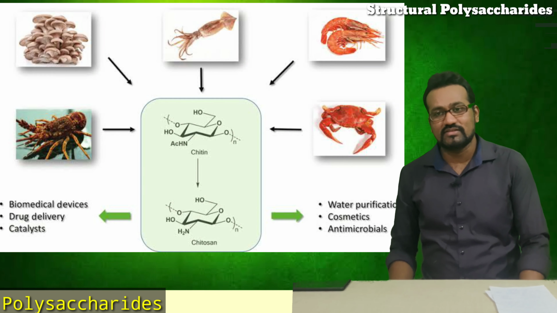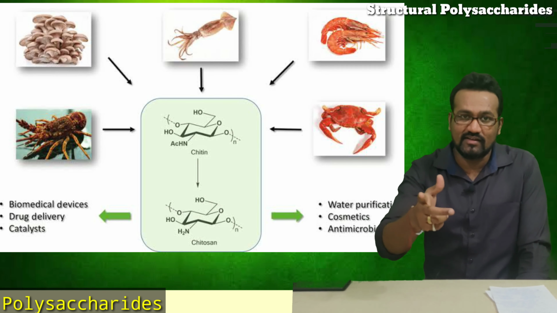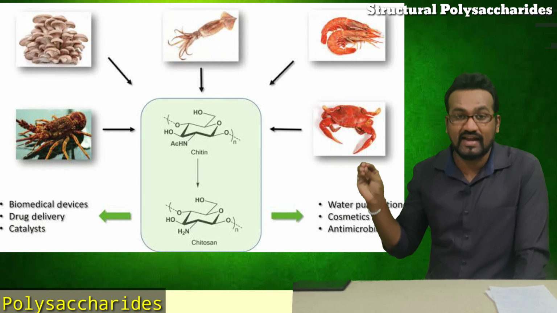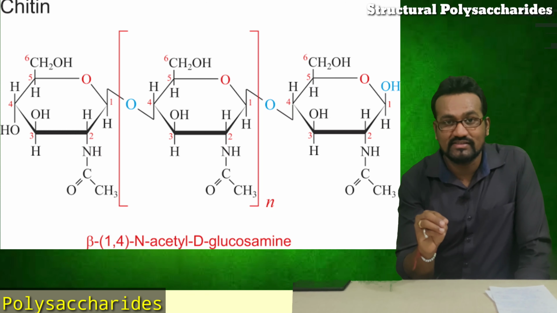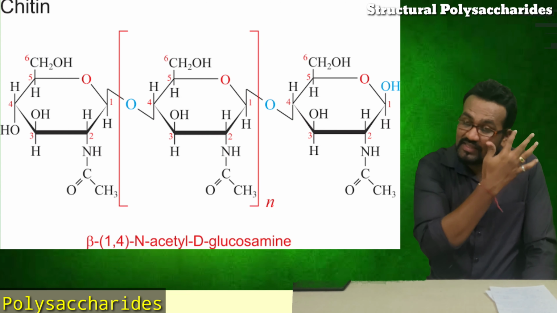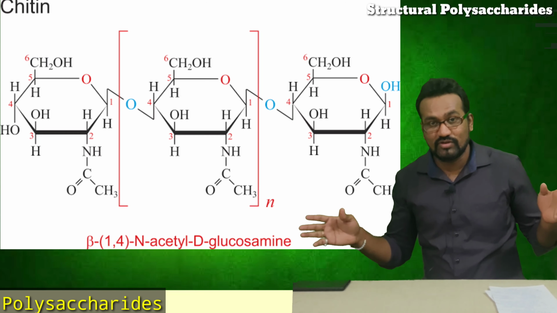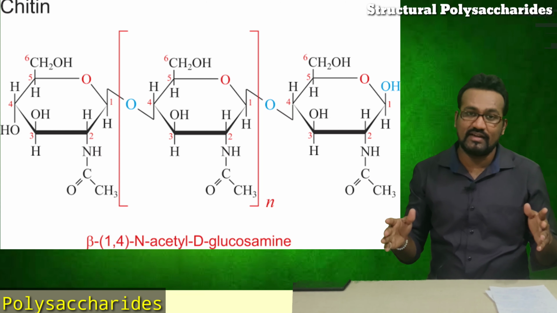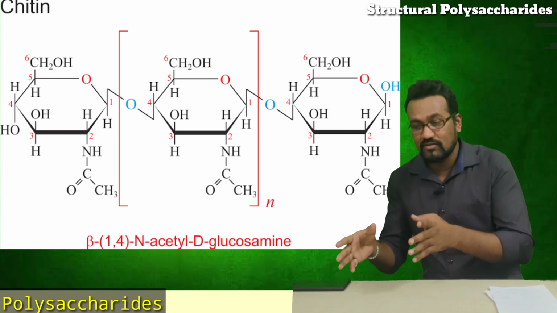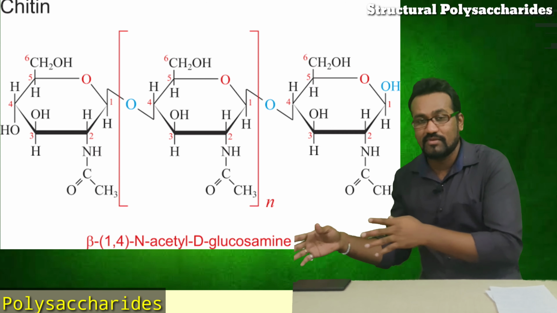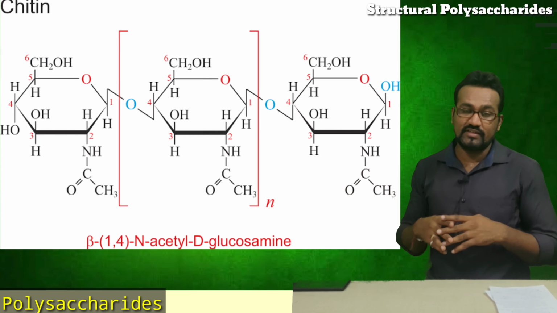Where does this chitin occur? It occurs in the cell wall of fungi as well as in the insect exoskeleton, which is very tough and is made up of this chitin material. So chitin has the bond known as beta 1,4 linkage, present between two NAG units. So we will have many NAG units, meaning N-acetyl glucosamine. One N-acetyl glucosamine, another N-acetyl glucosamine, a third N-acetyl glucosamine. There are many N-acetyl glucosamines. All are homopolysaccharide, as we have discussed here.